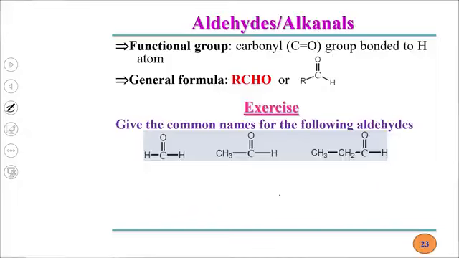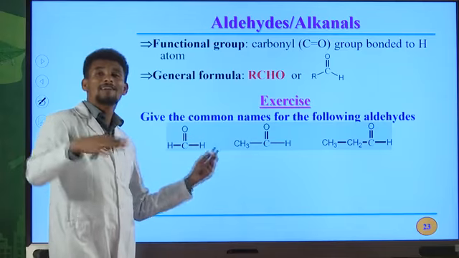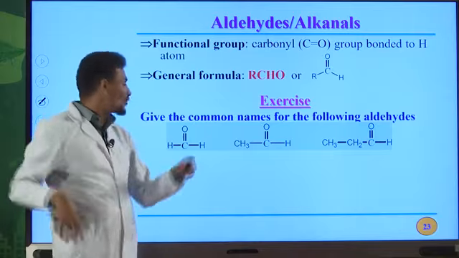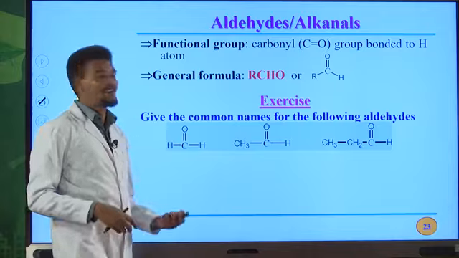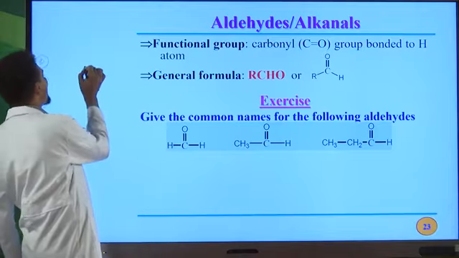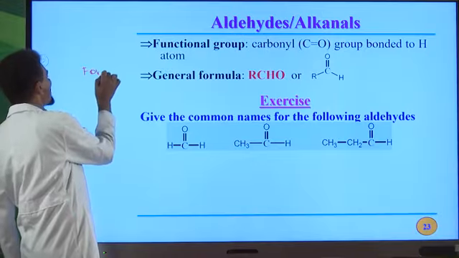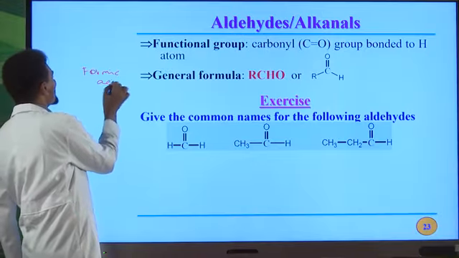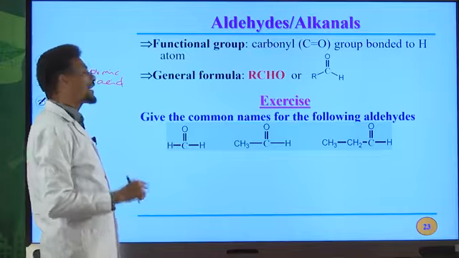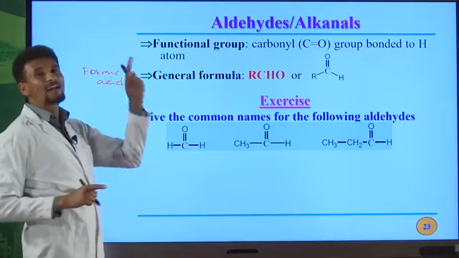Okay, let us write the common names for some aldehydes. For example, formaldehyde. So you must use the common name of carboxylic acid to write the common name of aldehyde. For example, carboxylic acid that contains one carbon atom is named as formic acid. Formic acid is the common name of an organic acid, or a carboxylic acid that contains one carbon atom.